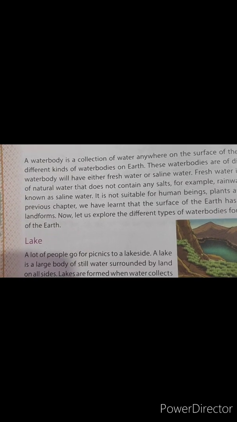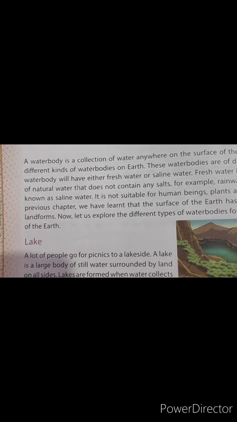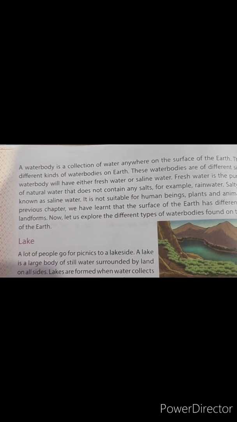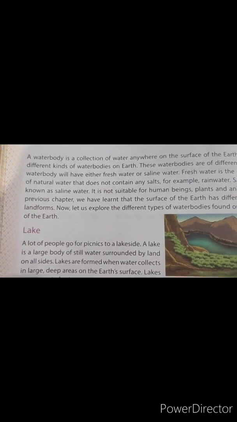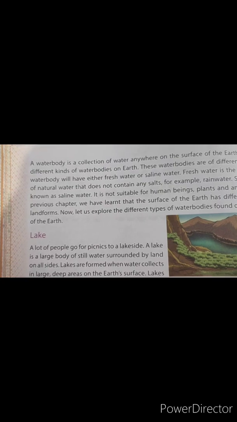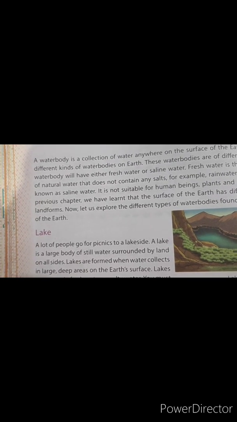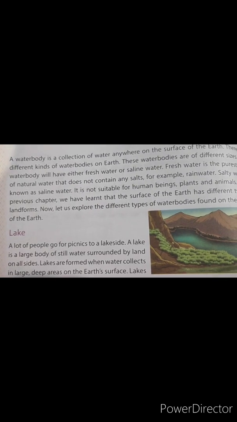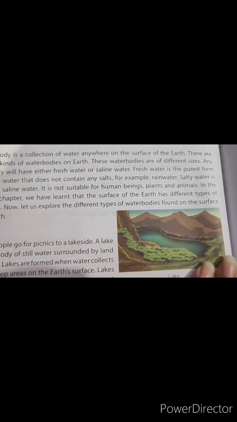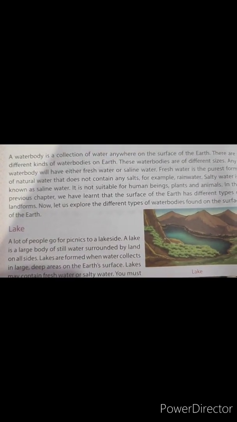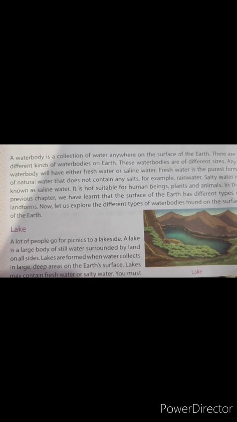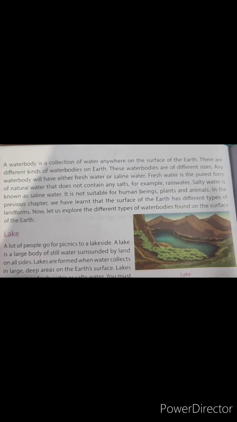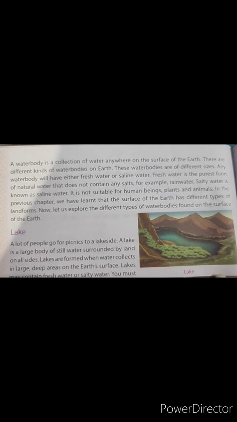A water body is a collection of water anywhere on the surface of the earth. What is a water body? A water body is a collection of water from anywhere on the surface of the earth. There are different kinds of water bodies on earth. These water bodies are of different sizes.